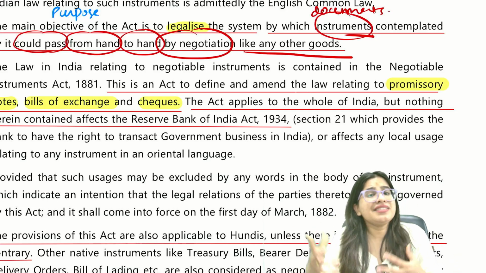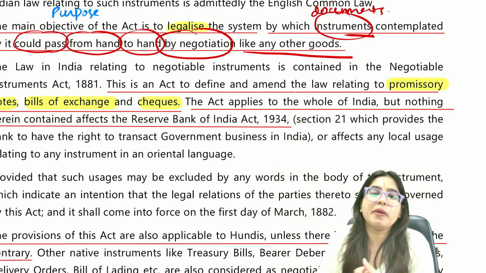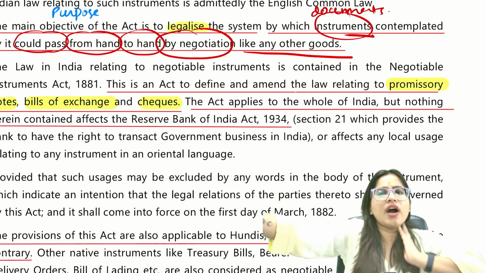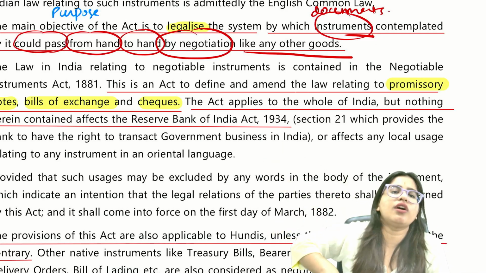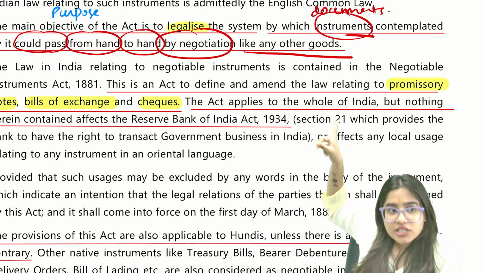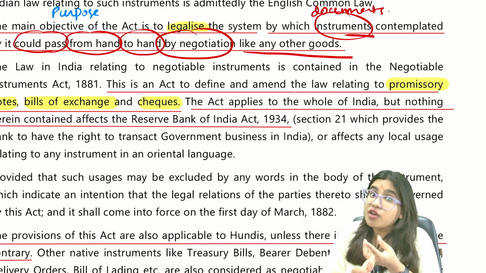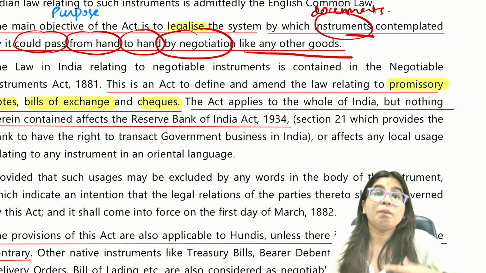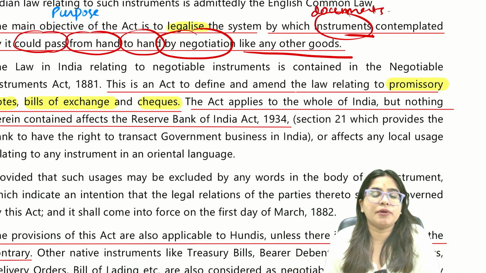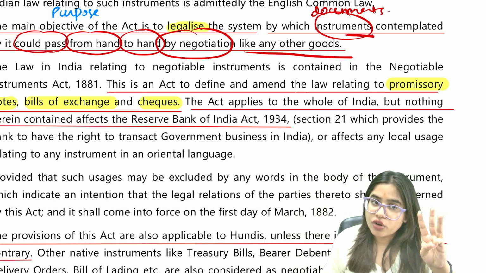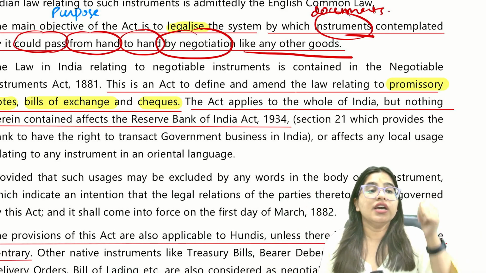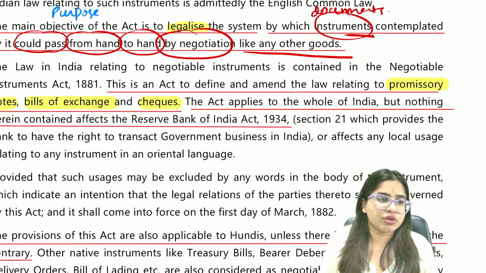Why? Because there was a need to regulate these three, because these three talk about payments. Please understand, bills of lading and railway receipts are already covered under the Sale of Goods Act and Indian Contract Act. There was no need to cover them here because they were not talking about payment. But these three documents, promissory note, bills of exchange, checks, talk about monetary payment. So that's why it was necessary to bring them under law. That's why we made a separate law, the Negotiable Instruments Act, to regulate these three documents. There are more types of negotiable instruments, but this act covers only check, promissory note, and bill of exchange, which we are going to study one by one.